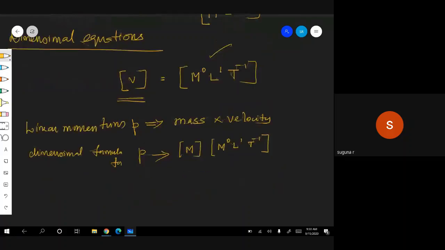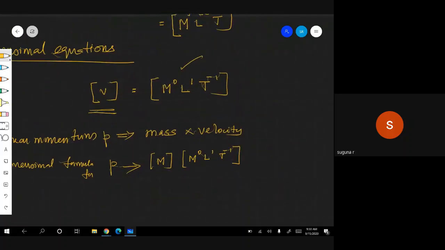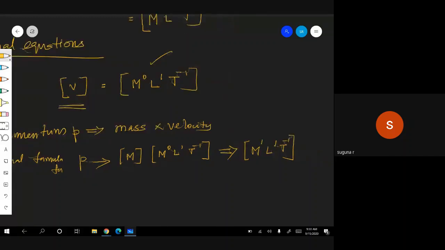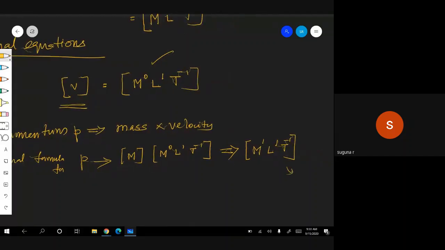Correct? Therefore, if I combine everything for momentum, I'll be getting M power 1, L power 1, t power minus 1. So this is for momentum. From this you can even directly give the unit also.